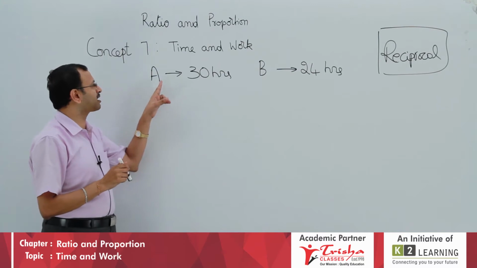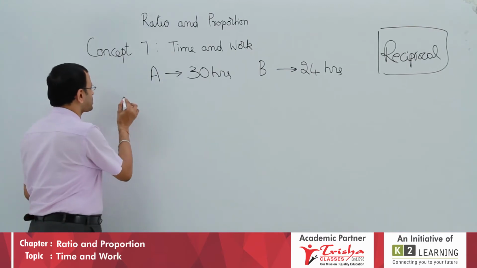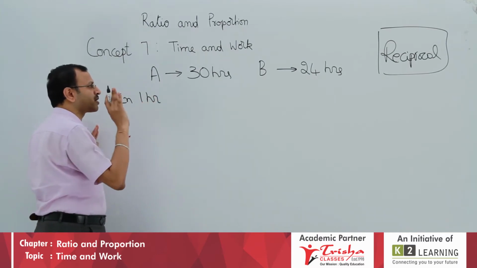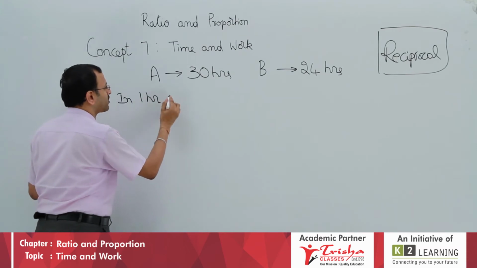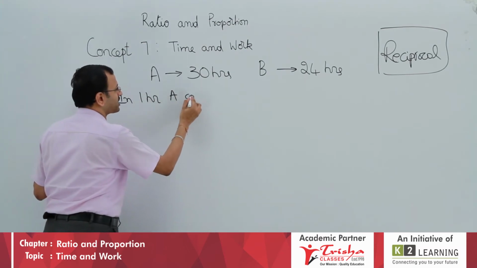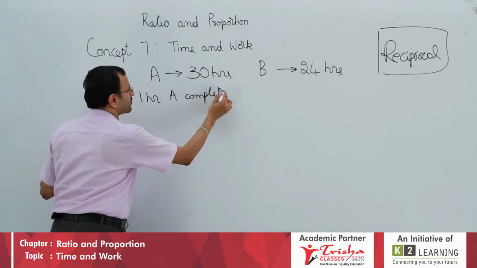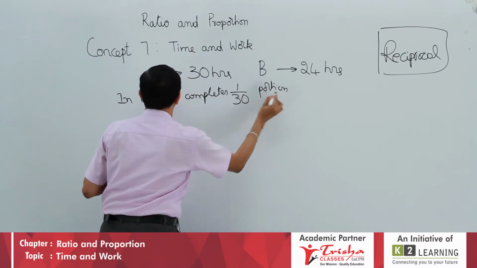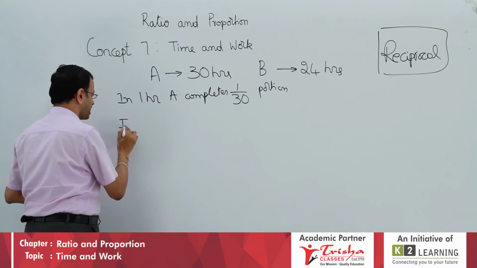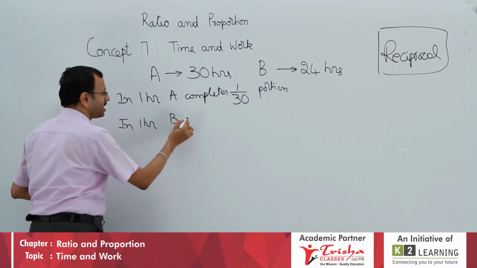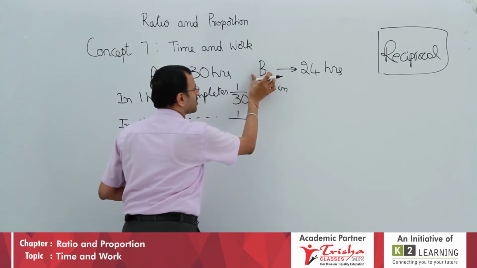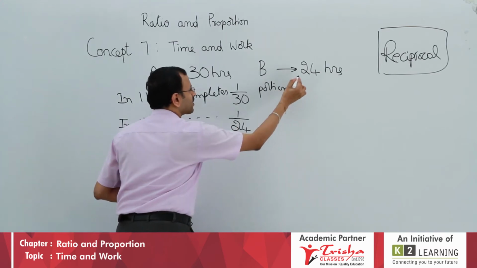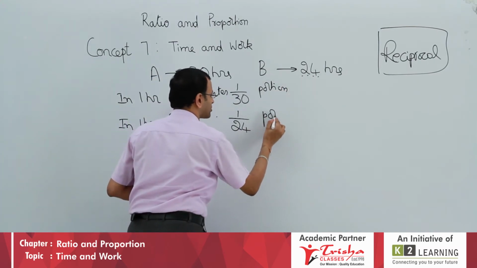Here I say A can paint in 30 hours. So, can you say in 1 hour, how much portion does A paint? 30 hours to do the complete painting. In 1 hour A completes how much portion of the work, my dear students? It is 1/30 portion. Similarly B, a little more efficient fellow, completes in 24 hours. In 1 hour, the reciprocal of 24, 1/24 portion.